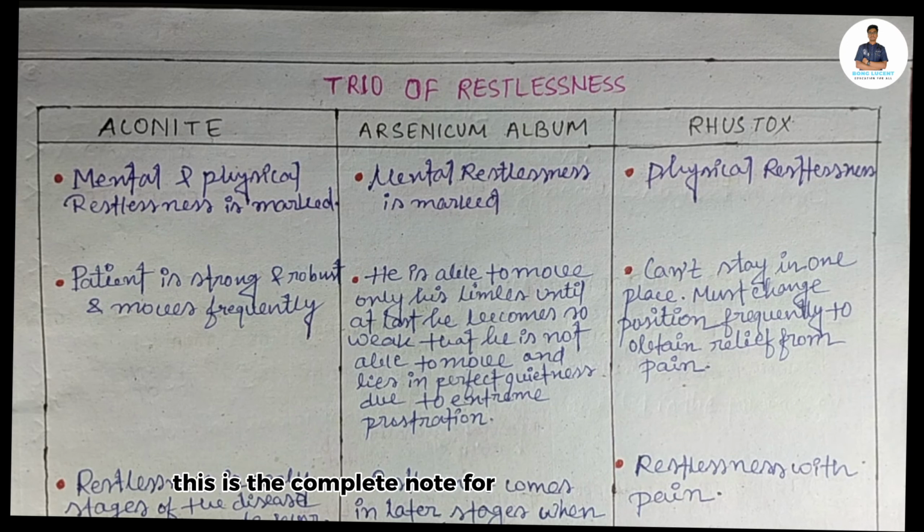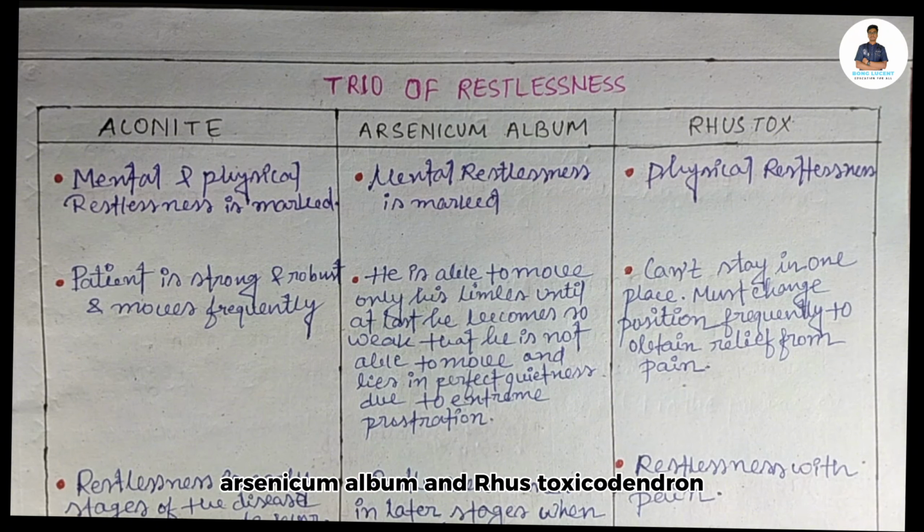In the exam hall, you should mention the Trio of Restlessness. What are the Trio of Restlessness? First is Aconitum napellus, Arsenicum album, and Rhus toxicodendron. So first mention these three medicines, then compare. Among these three medicines, the first point is restlessness in which sphere?